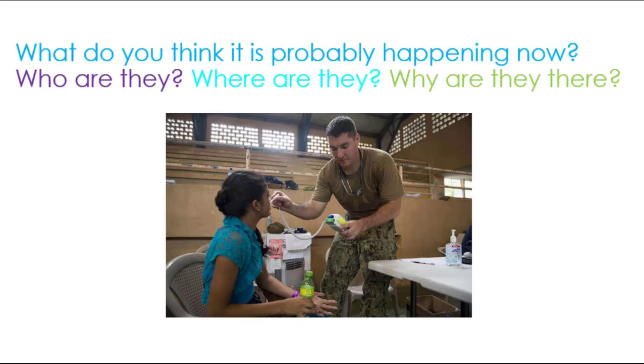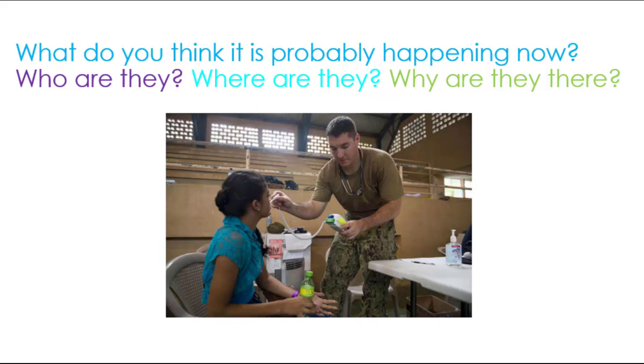So what you need to think about are these questions. What do you think is probably happening now? What are they doing, what is going on? The second aspect that you need to consider is to identify who the people are, what the connection is, what could be their relationship. Also, it's important to identify where they are, what the place is. Finally, why do you think they are there?